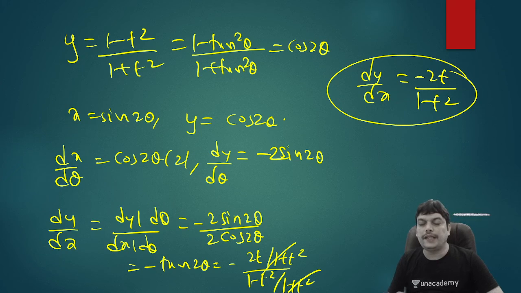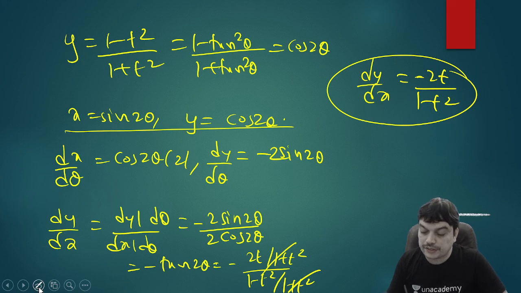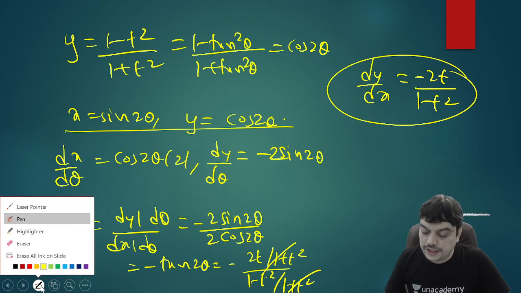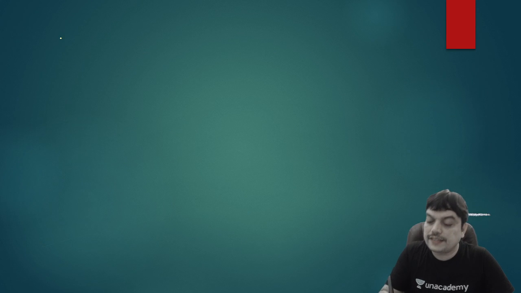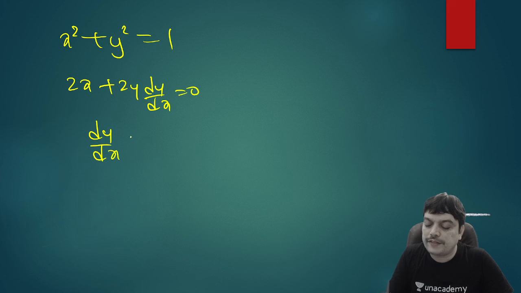Anyway, you wanted the answer in t, so we have done with parametric differentiation and converted. If you do direct differentiation also, first you have to eliminate theta. x square plus y square will be 1. Differentiate, you will get the answer in x and y. You need to again divide them to write the answer in t. What is the alternative method for this question? You can just write directly that x square plus y square equal to 1 by squaring and adding. Then 2x plus 2y dy by dx equal to 0 by using differentiation. So from here you will get dy by dx equal to minus x by y.